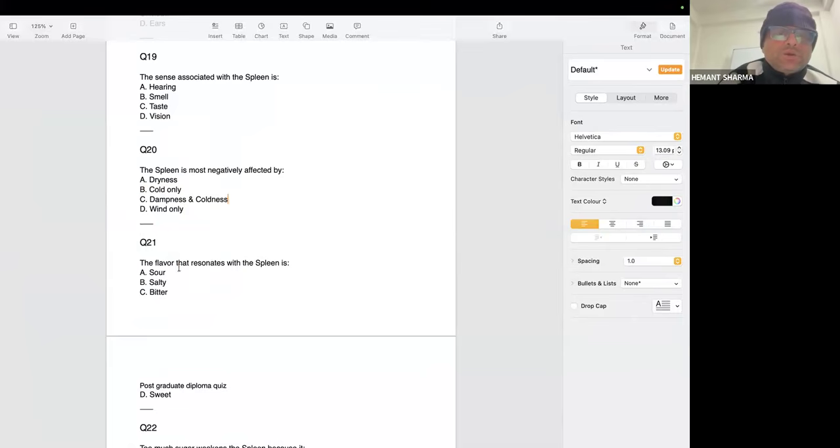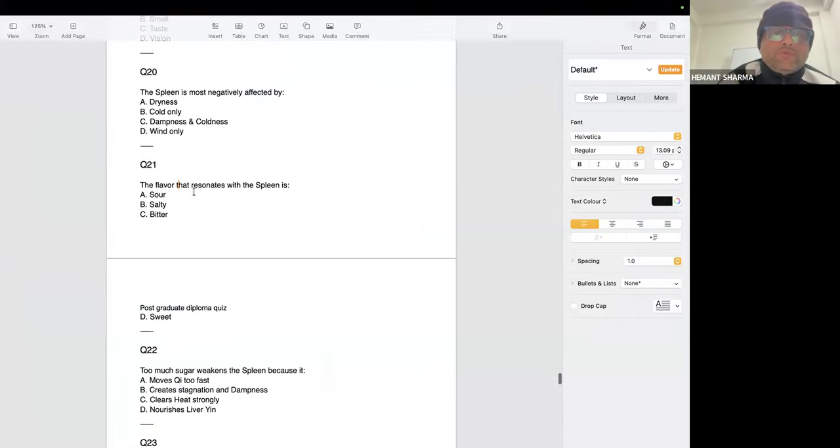Okay, so now question number 21: the flavor that resonates with the spleen is sweet. As per TCM, the pancreas also comes under the spleen. As per TCM, the spleen and pancreas both come under one energy, one element, that is earth. So many people always feel a sweet taste in the mouth, even when they are eating something different.